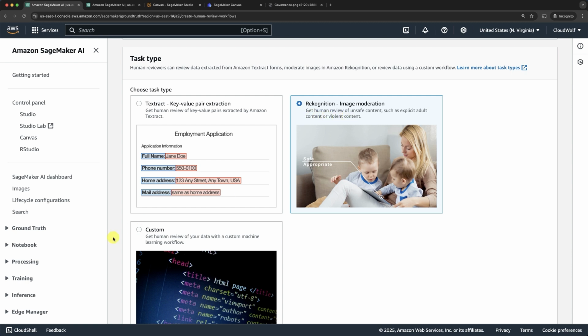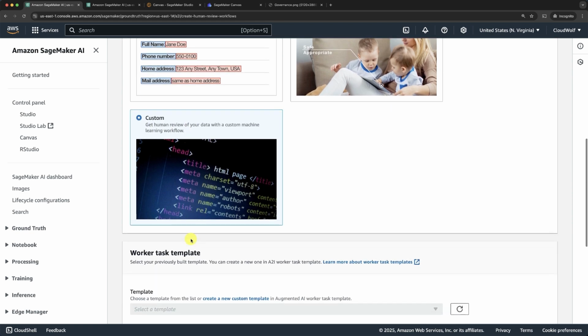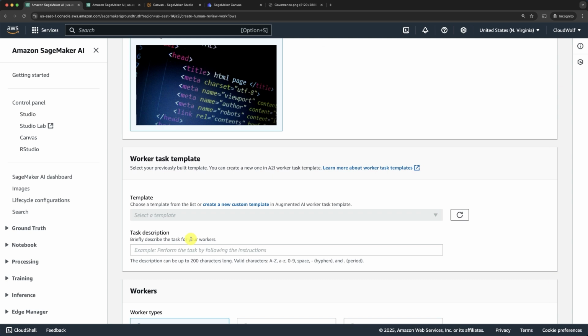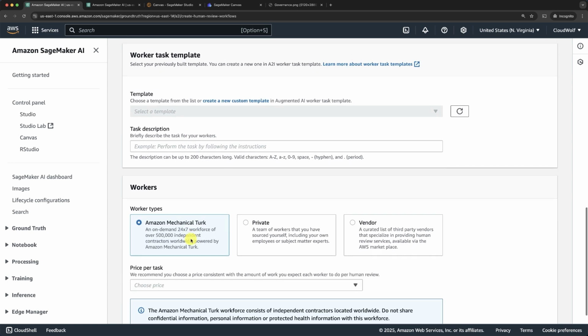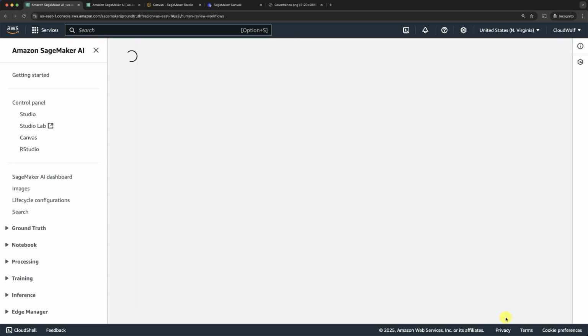All right, and you can even choose your custom task where you can get a human review of your data with a custom machine learning workflow. Okay, then here that's where you can choose a worker task template. Then here that's where you choose the workers between Amazon Mechanical Turk, where you can get a 24/7 workforce of over 500,000 independent contractors, private, or vendor, where you can select a third-party vendor. You choose a price per task, and then of course you create your human review workflow. But of course I'm going to click cancel here.